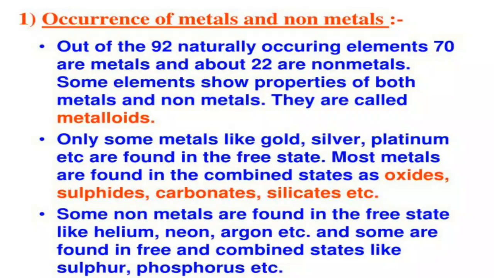In this chapter we are going to learn about metals and non-metals, and how they occur in nature. Then we are going to see the physical properties of metals and non-metals, then the chemical properties of metals and non-metals. We are going to see about the displacement reaction, the different uses of metals and non-metals, along with the corrosion of metal and how we can prevent it from corrosion.